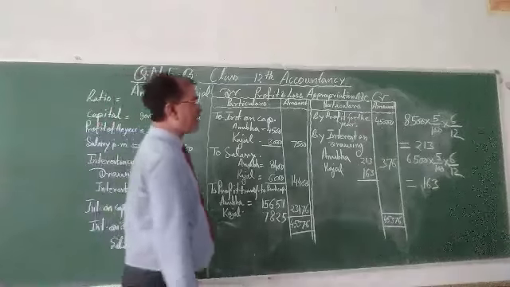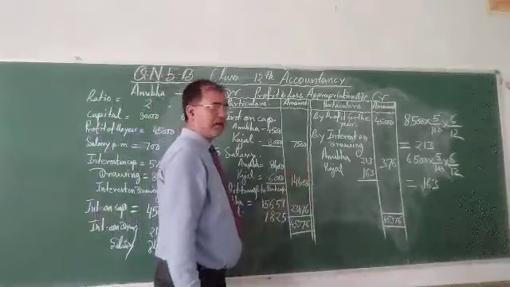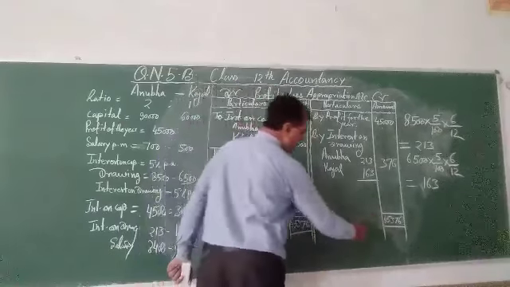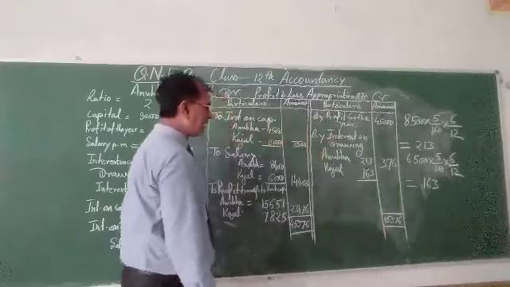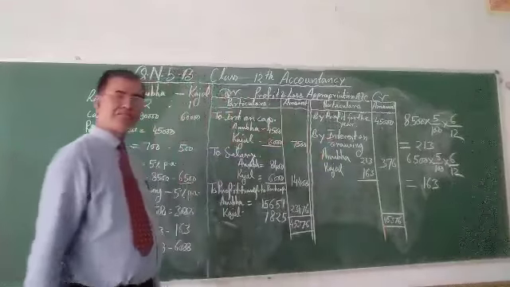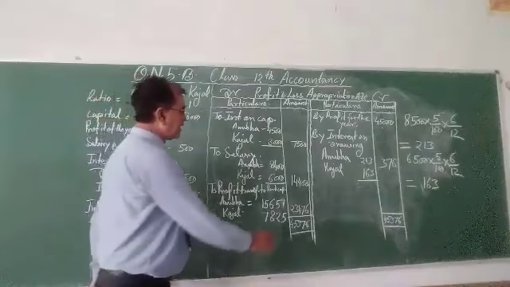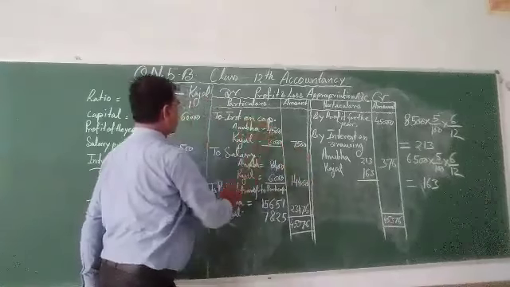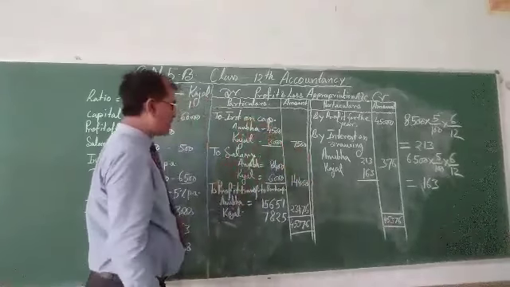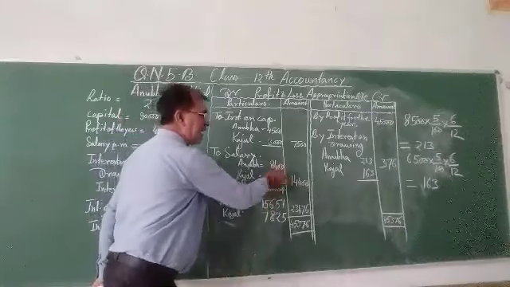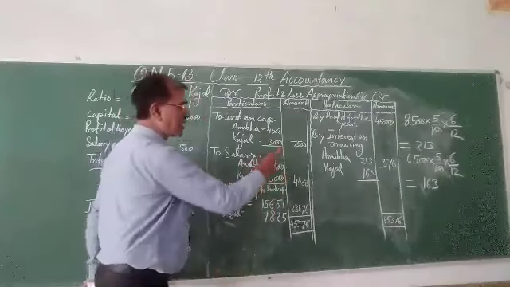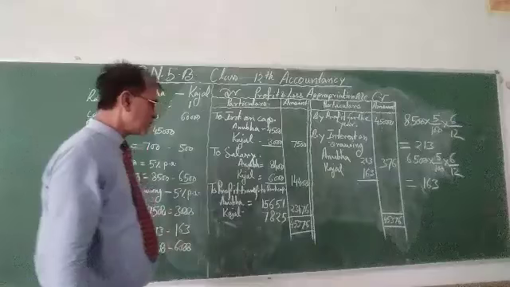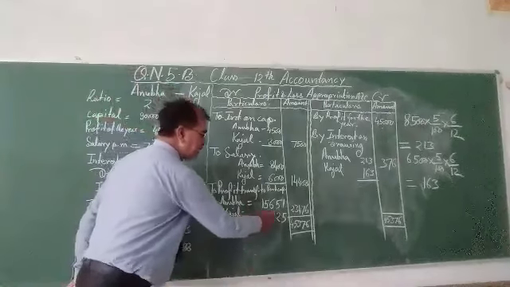And whatever the profit, that is the total credit side of the profit, 45,376. From it you can deduct the total of the interest on capital and the total of the salary of the partners. That will be deducted from the total of the credit side. Whatever the profit remains, that will be the divisible profit.